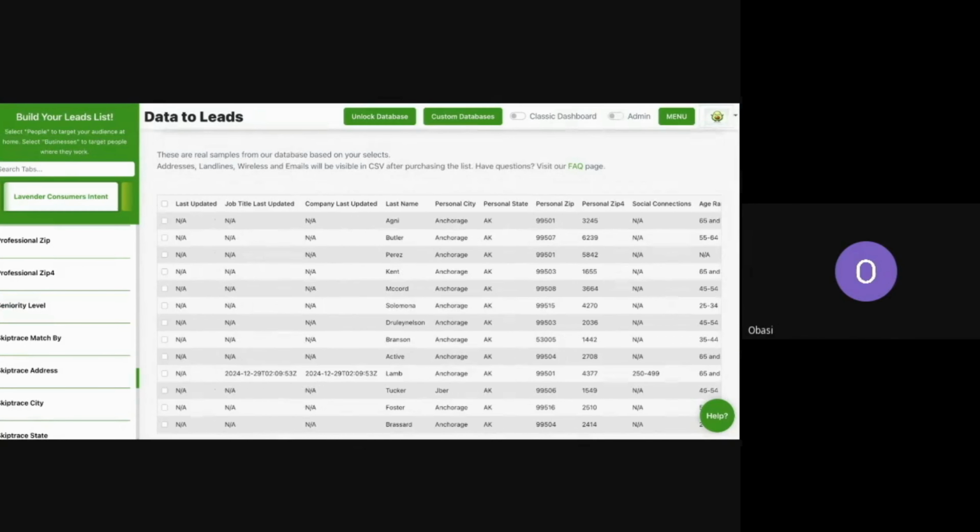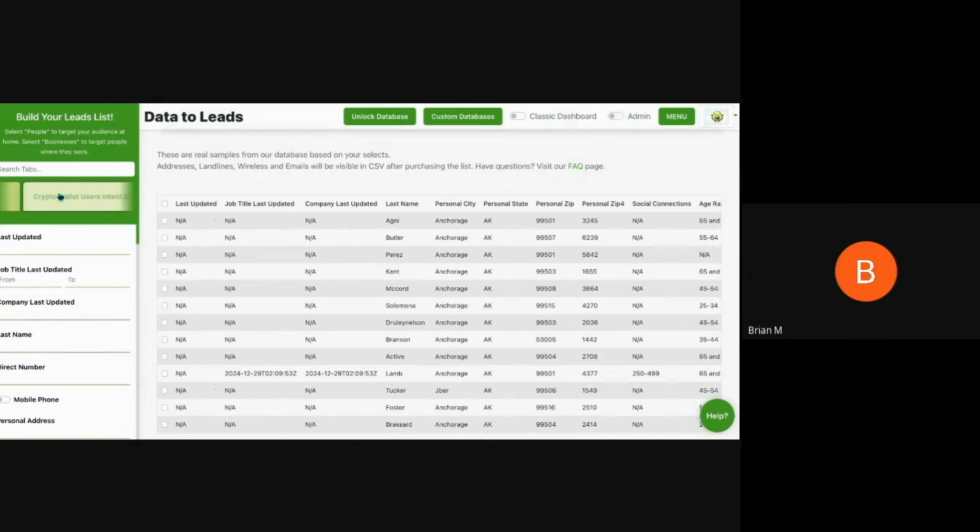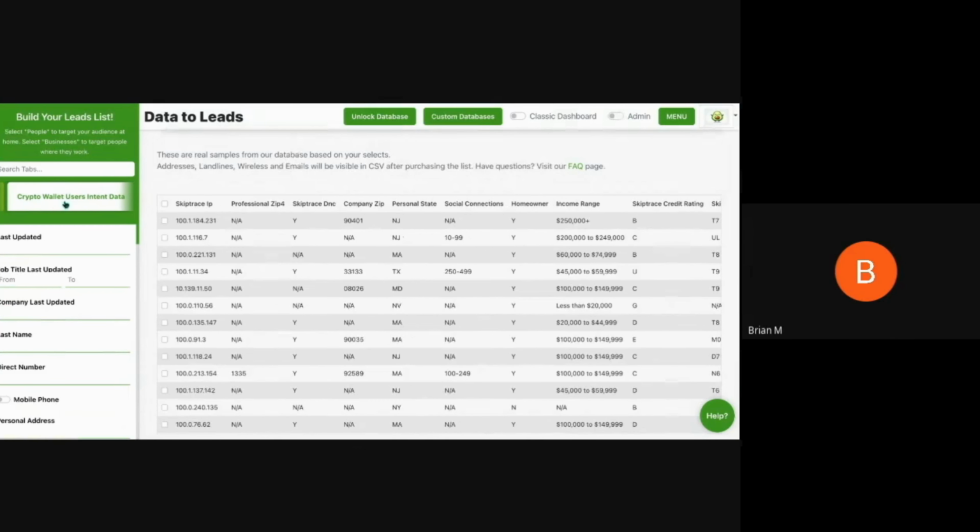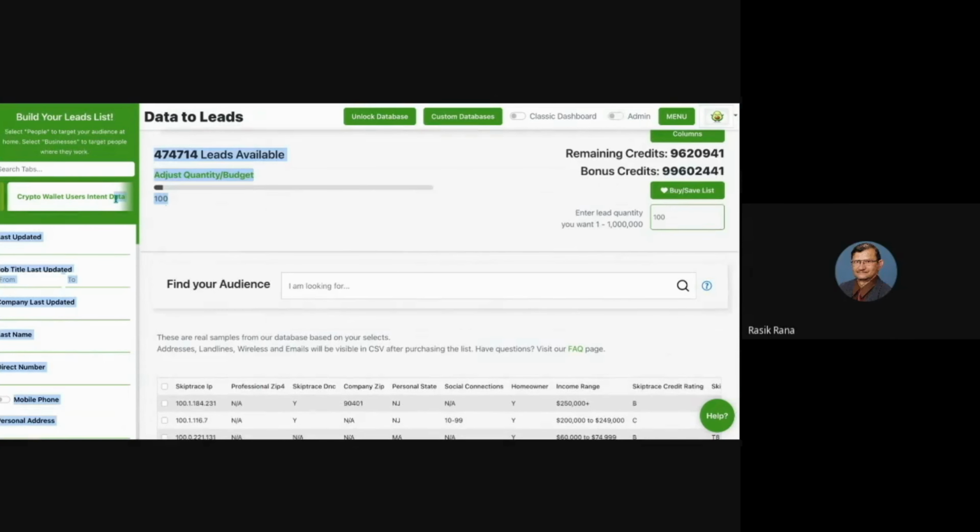So once we pay the $4.99, if we want to update it, we don't have to pay the $4.99 again. We can just update that same list. No. So let's say month 1 you pay $4.99. Month 2 you can either update that list or you can replace it with another word. Okay, so that is for one brick, and then next month you can move on to another brick. Correct. So if you wanted to go from lavender to crypto in month 1, month 2, you could do that. So now their database this month would be of people looking up crypto wallets. So predefined bricks, right?